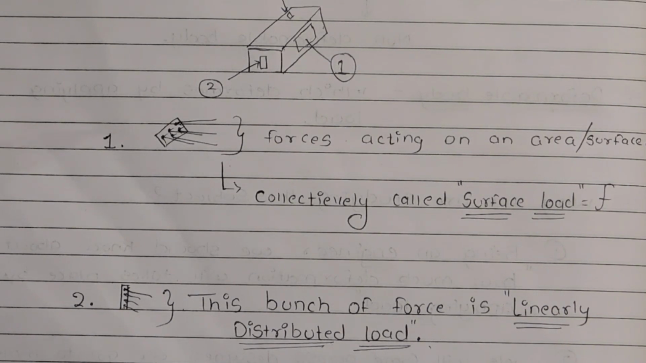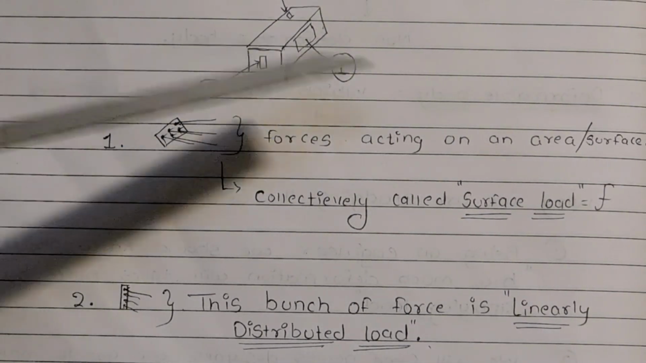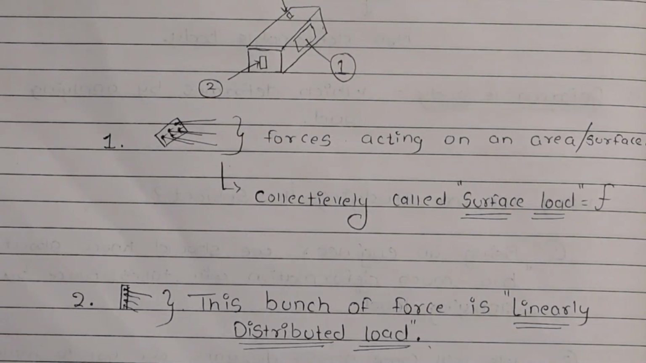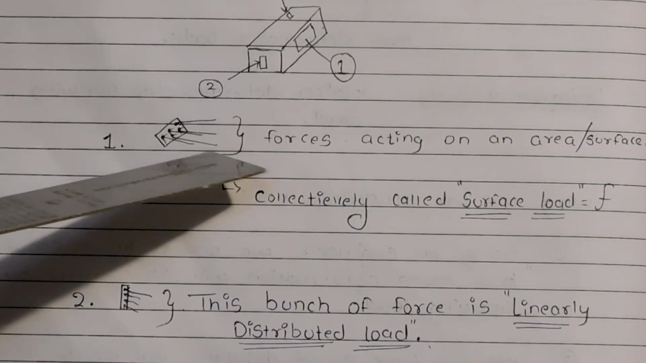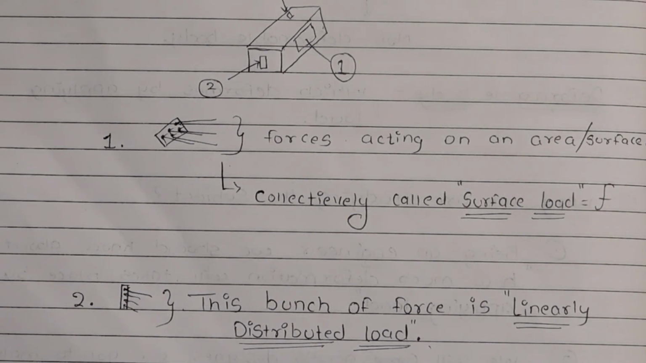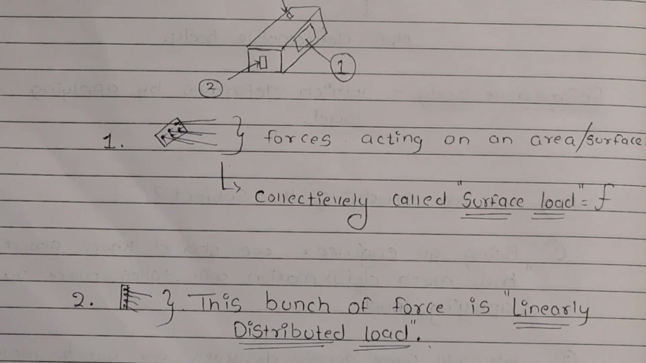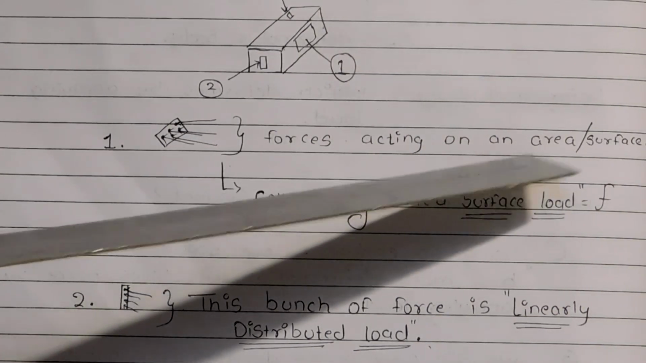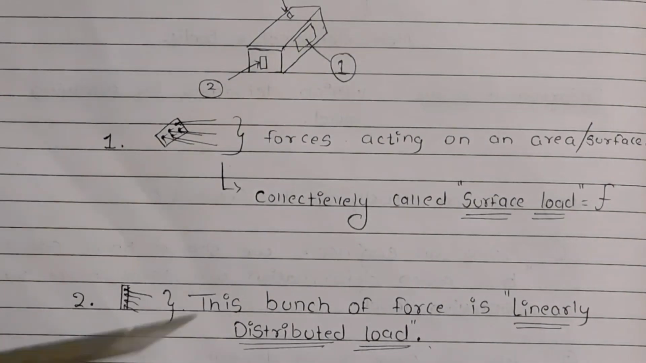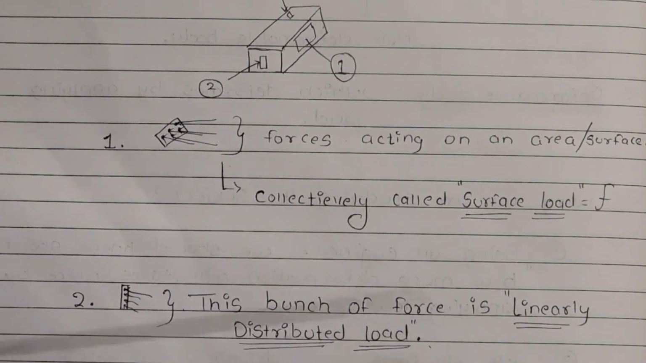The number one type of load is surface load. Let's see what it is. You can see I drew a cube over here, and in that cube I take a surface, and I drew the surface over here, and these are the forces or loads acting on it. These are the loads acting collectively on it. Such type of loads is known as surface load. In the definition, forces acting on an area or surface collectively are called surface load, and it is denoted by F.